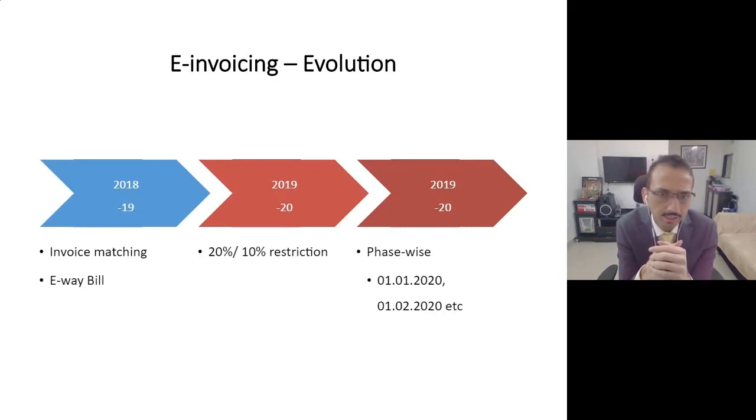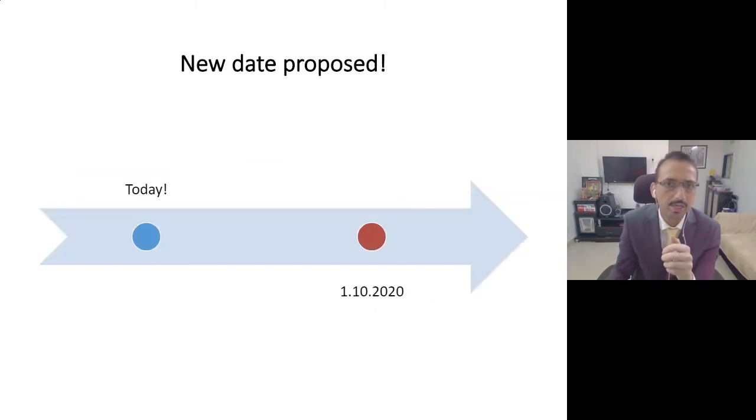After that, in 2019-20, I think all of you are aware that the government introduced Rule 36(4), wherein initially they introduced a restriction of 20%, which was subsequently brought down to 10%. And practically from 1st of January 2020, the government said that on a voluntary basis, we intend to introduce the concept of e-invoicing. However, because of the COVID-19 pandemic, the government postponed it to 1st of October 2020. And that's where we are now.